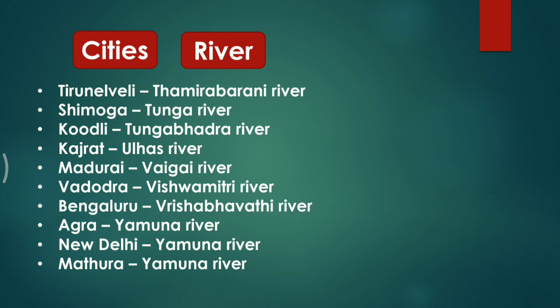Next is Mathura. It is situated along the bank of the Yamuna River, and it is a district of the Uttar Pradesh state of northern India. So friends, Mathura, which is located in Uttar Pradesh, is situated along the bank of the Yamuna River. Next is Etawah. It is a city on the bank of the Yamuna River in the state of Uttar Pradesh in India. So friends, Etawah is a city in the state of Uttar Pradesh, and it is located on the bank of the Yamuna River.